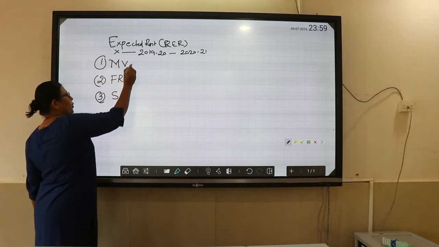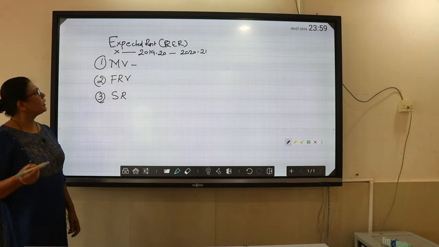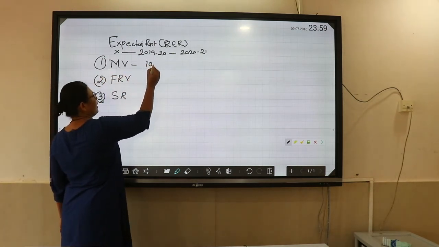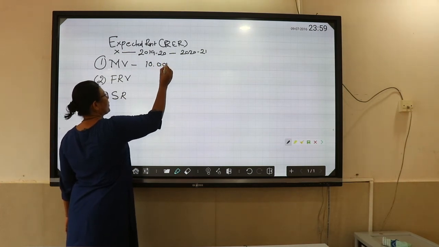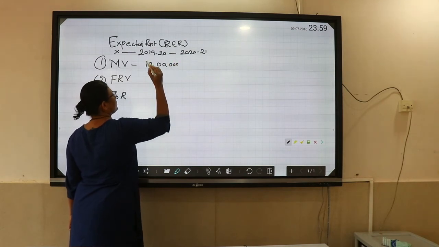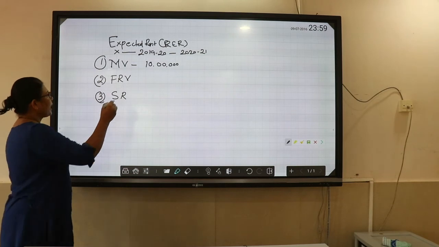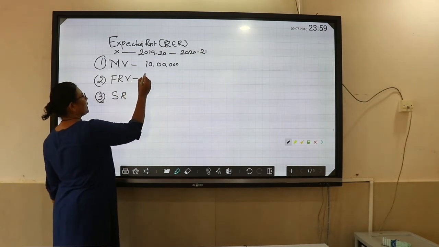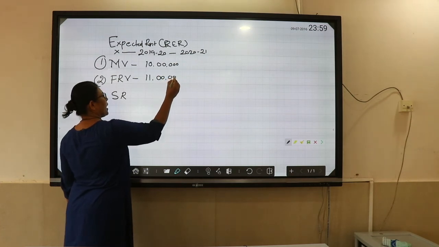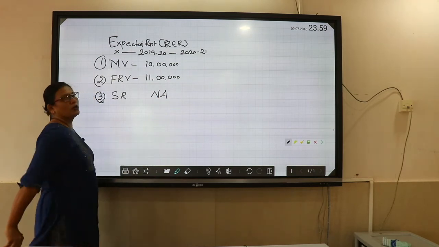Now, municipal valuation: his house is situated in, let us say, Panjim, and the valuation of the house property has been done by the municipality, which is annual valuation of, let us say, rupees 10 lakh. Now, fair rental value of that house property in that area, let us consider 11 lakh, and the Standard Rent Control Act doesn't apply. So we will write not applicable.